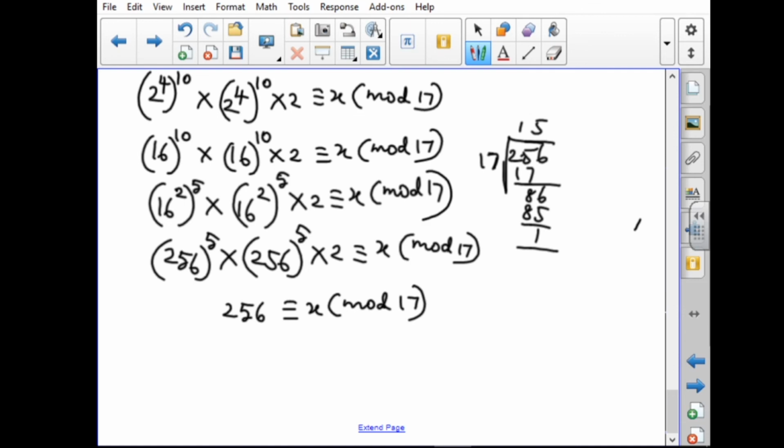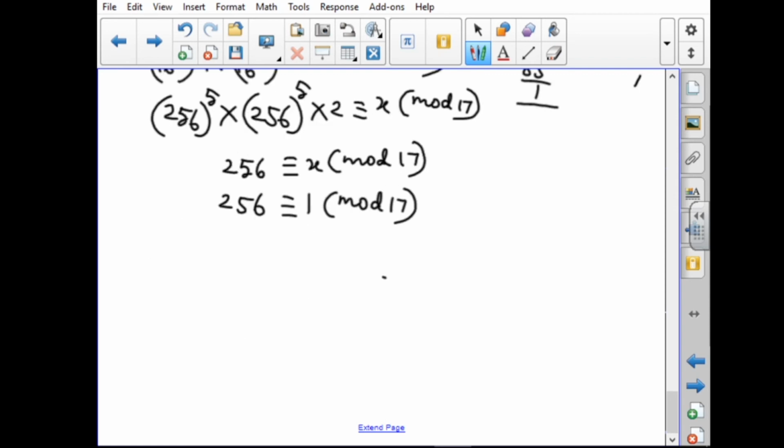So you have to write like this: 256 is divided by 17, the remainder will be 1. So x must be 1 mod 17. So 256 congruent x mod 17 means we are getting the remainder is 1.